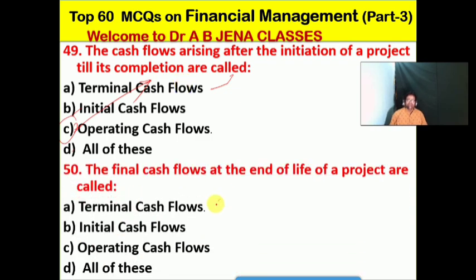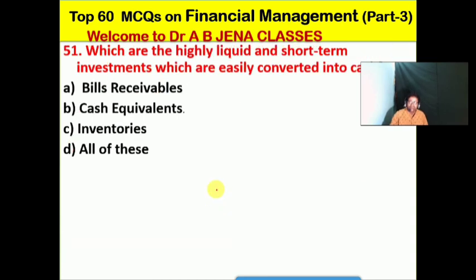Next one we will see. The final cash flows at the end of the life of a project are known as what? A, the terminal cash flows. B, the initial cash flows. C, the operating cash flows. D, all of these. Friends, we have already discussed the operating cash flows and initial cash flows. So no doubt friends, A is the right option for this MCQ. We call this the terminal cash flow.